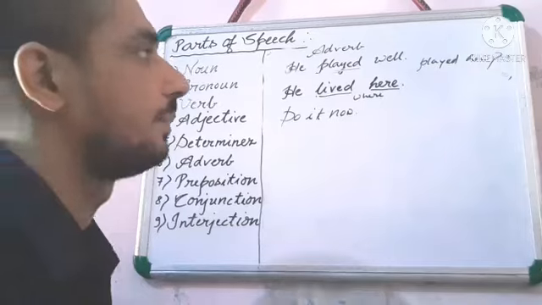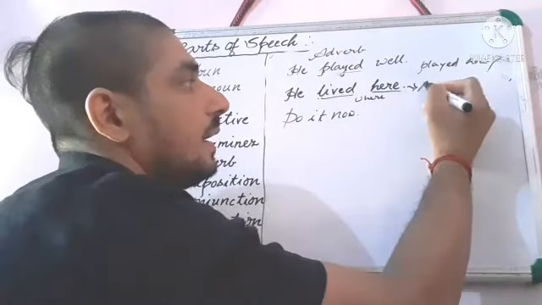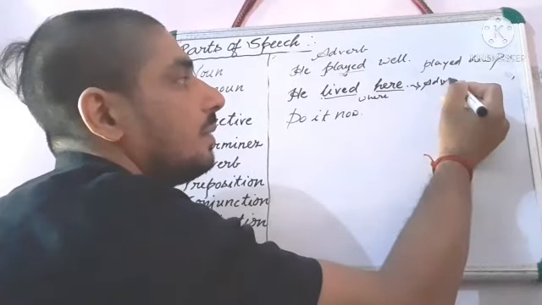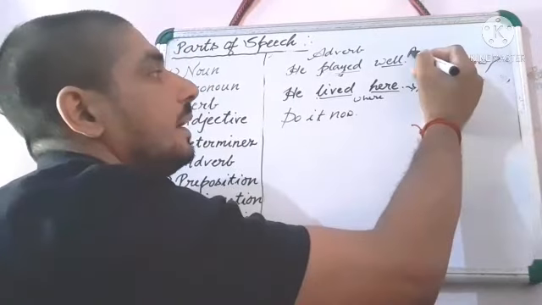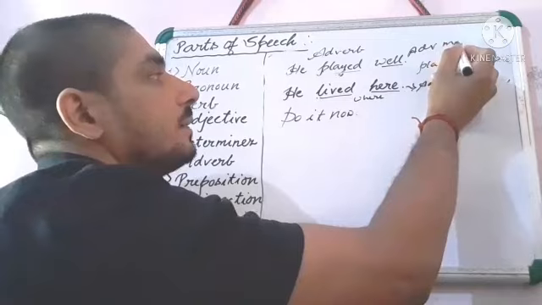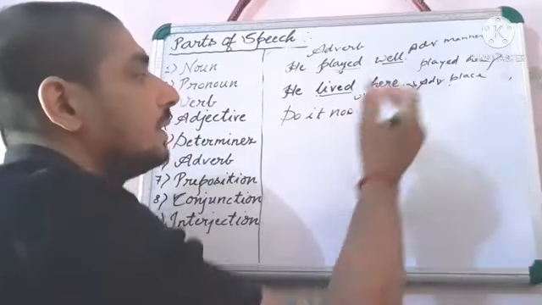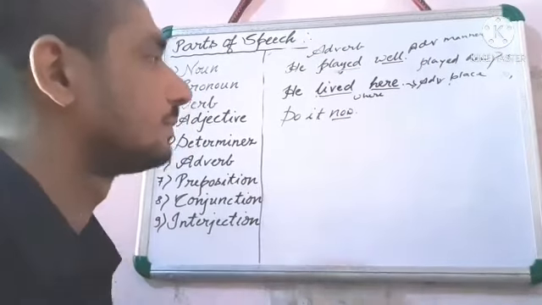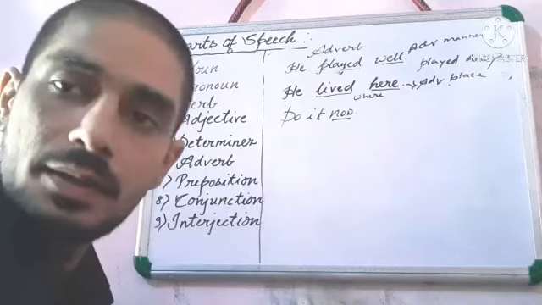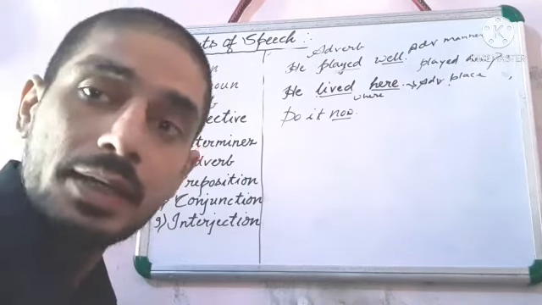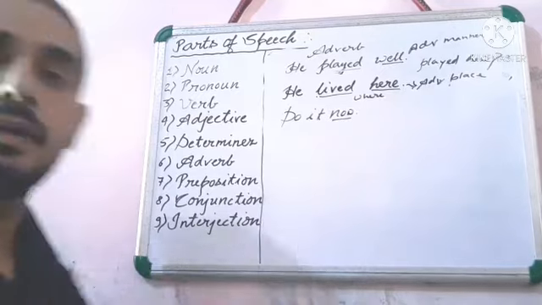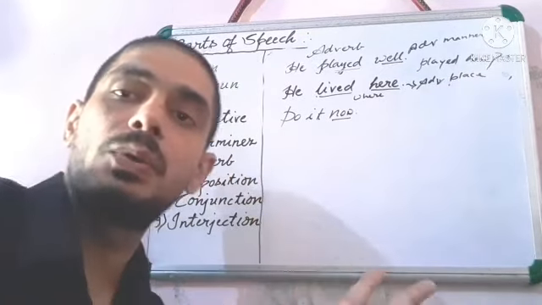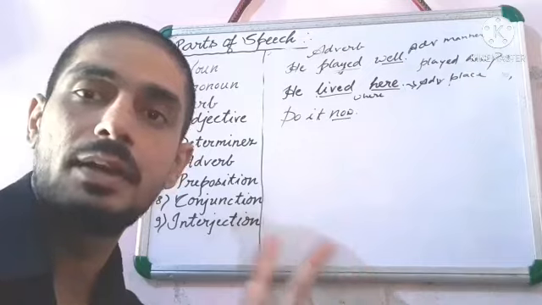Adverb of place. Well will be adverb of manner. Do it now. When? Do it when? Now. The answer is coming. Tell about what? So here adverbs will tell about verb, adverb and adjective.